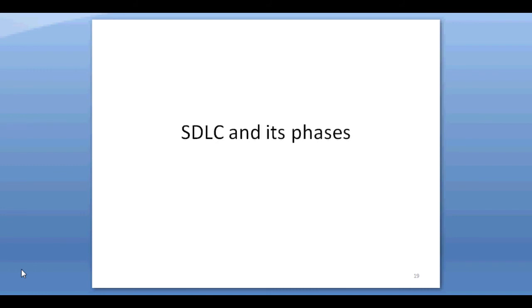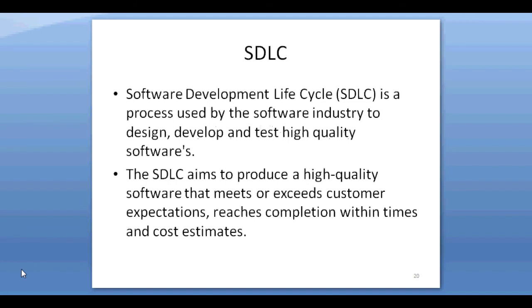Next topic is SDLC and its phases. SDLC, or the software development life cycle, is a process that produces software with the highest quality and lowest cost in the shortest time possible.